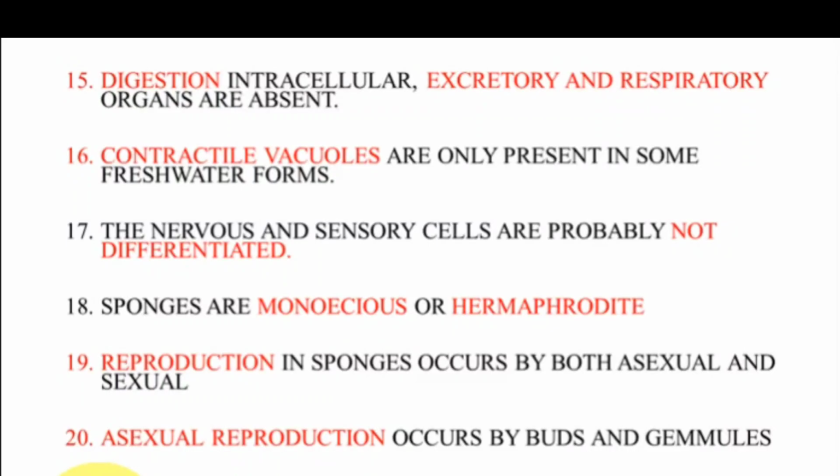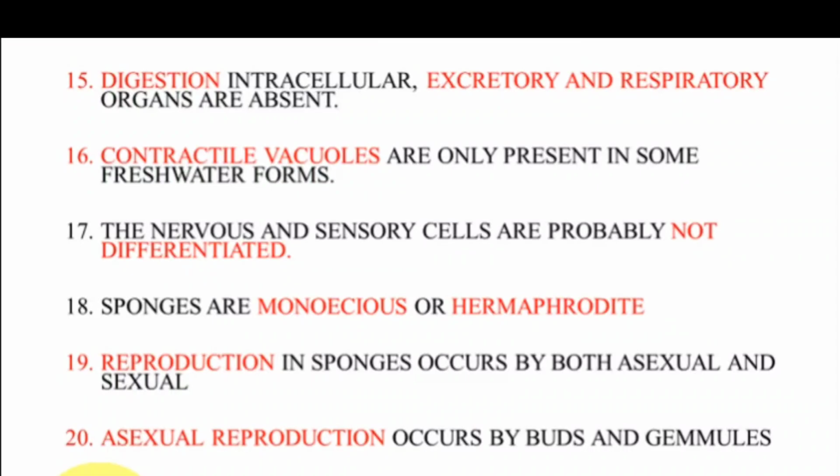Okay, then in the nervous system, sensory cells are probably not differentiated, and these animals are monoecious or hermaphrodite. Remember that these two words are technical words. What is meant by monoecious and hermaphrodite? Monoecious and hermaphrodite means they have both sexes in their body.